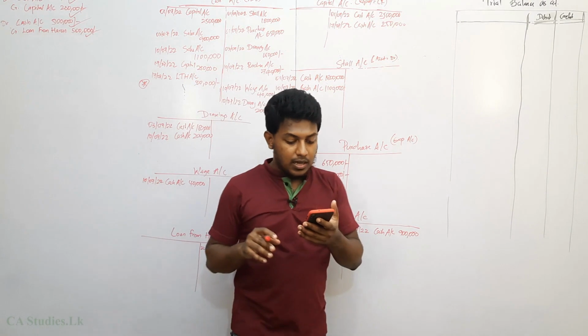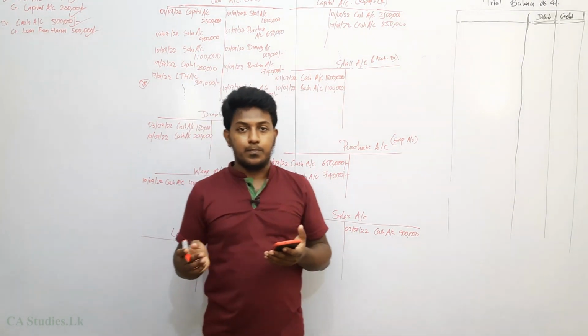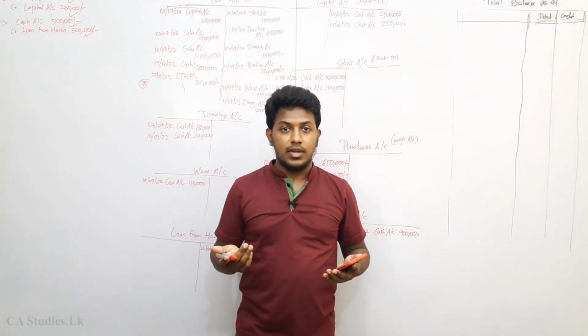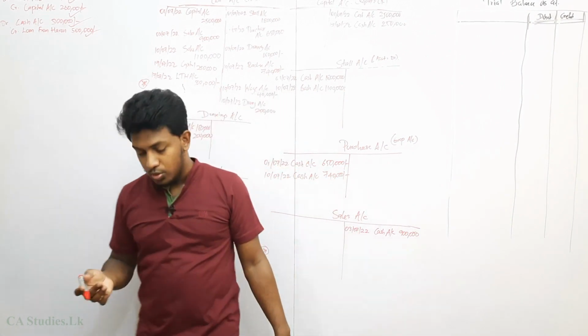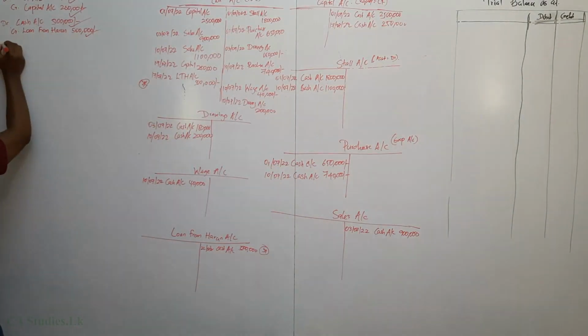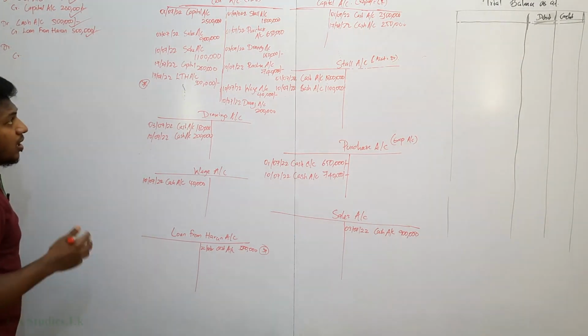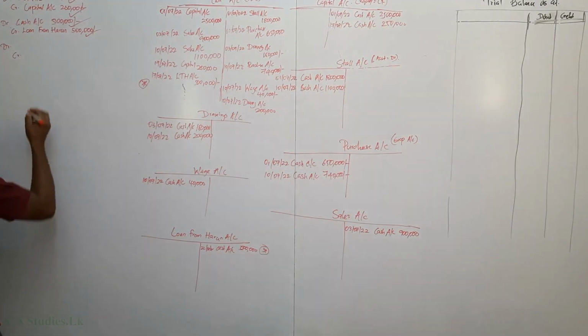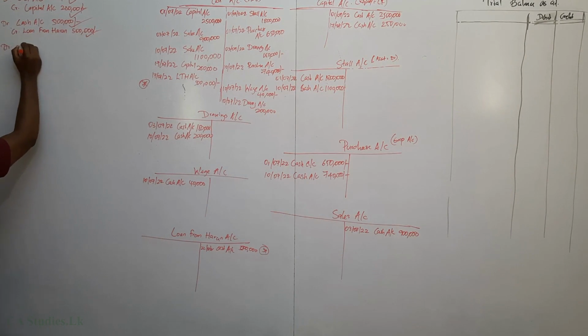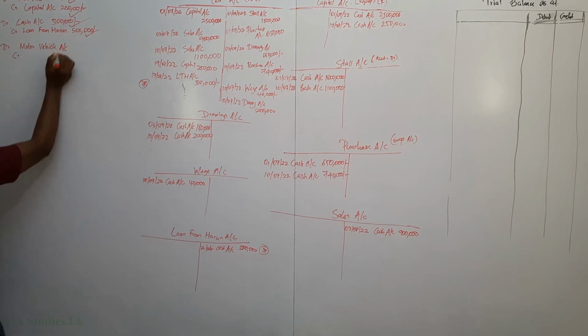Next, Lisara is going to buy a van on credit purchase. The van will come to the office, and the worth of the van is 700,000. The van is a motor vehicle account. The motor vehicle account is an asset.